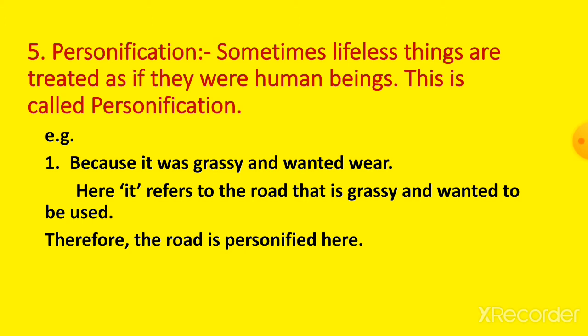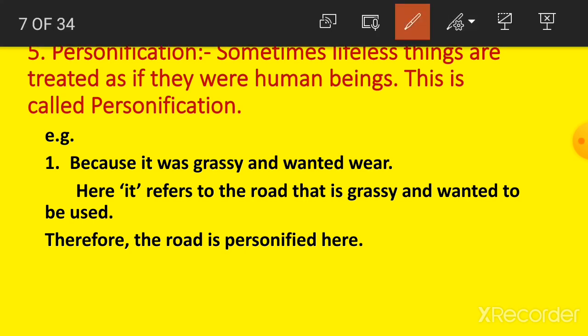So student, here the example is taken from the 2nd stanza: "because it was grassy and wanted wear." It refers to the road that is grassy and wanted to be used. Here, wanted wear means wanted to be used.